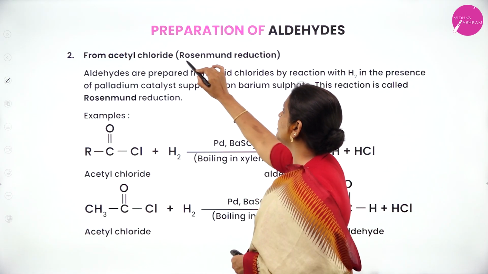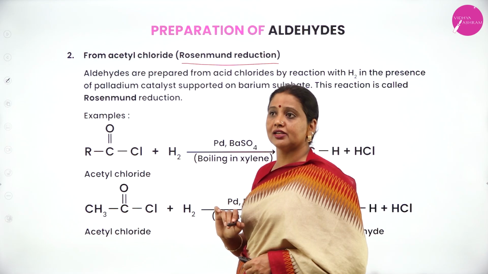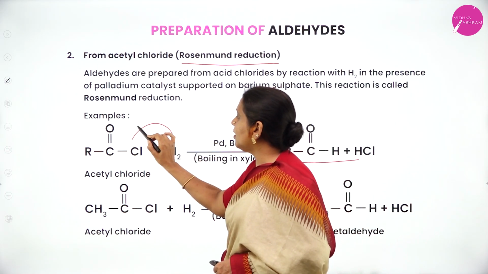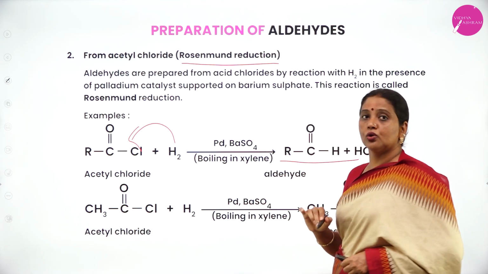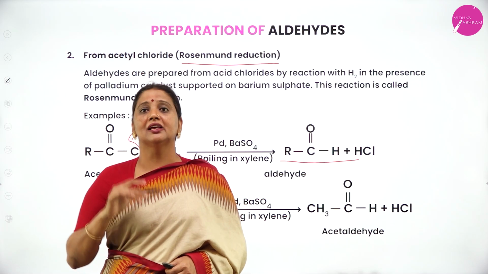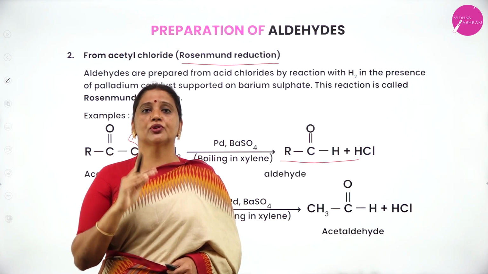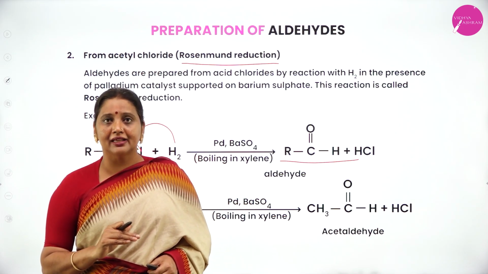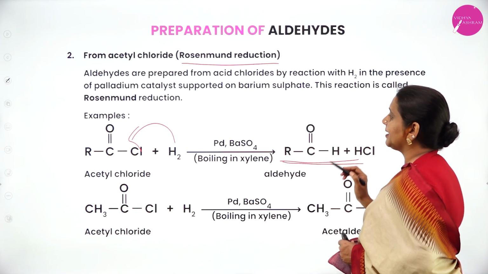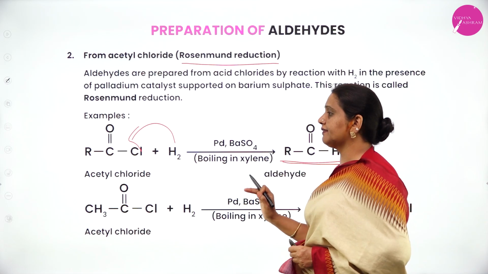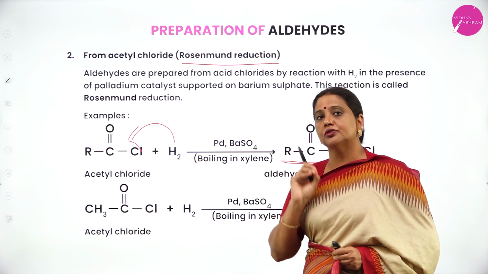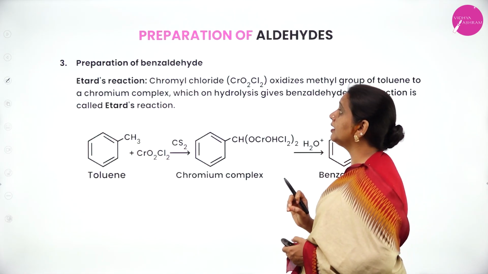Second one, Rosenmund reduction. Here, how can you prepare aldehyde? By adding hydrogen to acid chloride. What's the formula of acid chloride? RCOCl, in the presence of palladium supported over barium sulfate. You will get aldehyde. Observe, my dear student, learn the general equation.